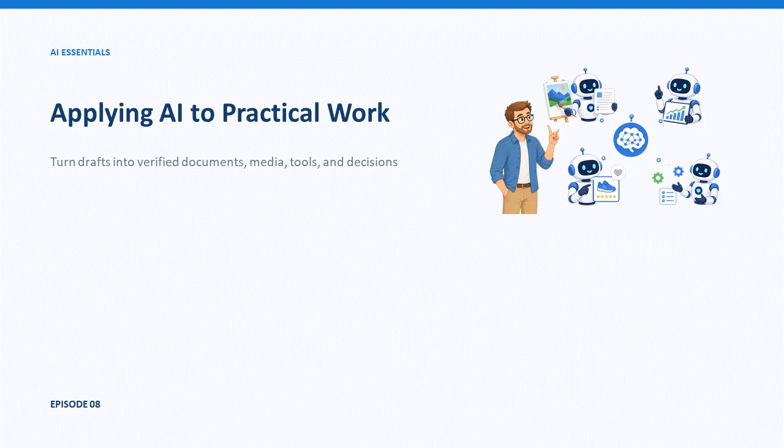Welcome to Episode 8, Applying AI to Practical Work. This lesson follows AI output from an initial draft to a usable business asset. Through email, product listings, media, labels, video, analysis, training, and publishing, we will see where human verification changes the work.